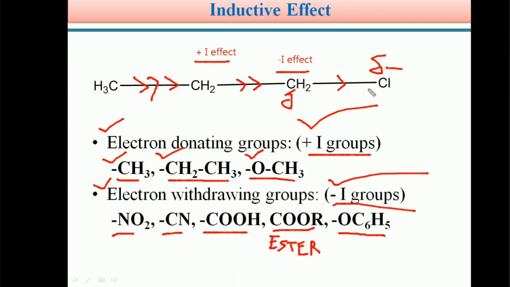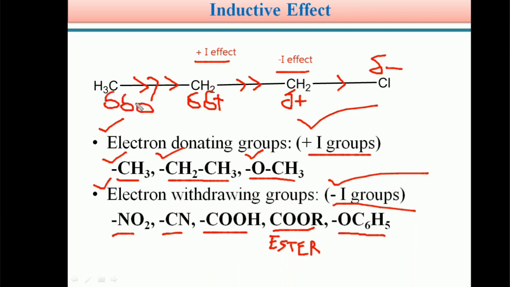So students, the atom which attracts the electron density towards itself acquires partial negative charge. The adjacent carbon acquires partial positive charge, the second carbon acquires partial positive charge, and the third carbon also acquires partial positive charge.